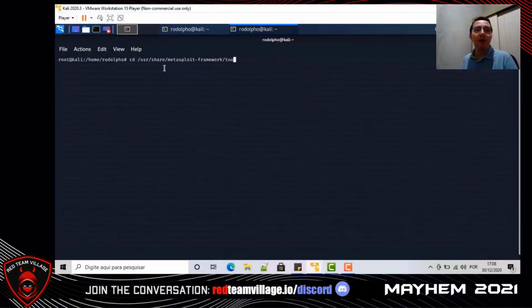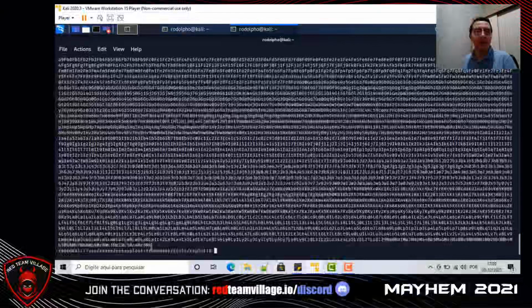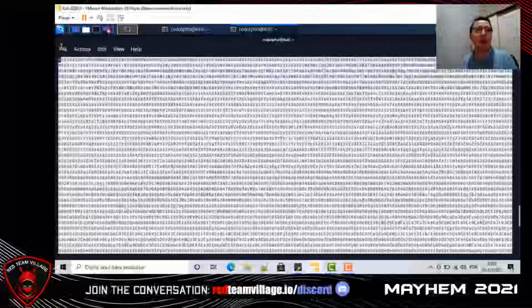To generate a large amount of characters, we will use the tool pattern create. Pattern create -l, with the length 50,000 bytes. And we have this large amount of characters.